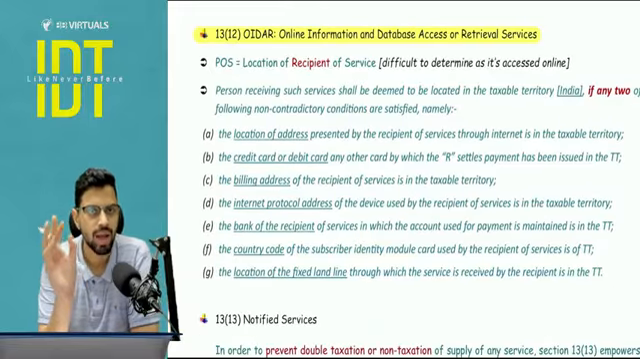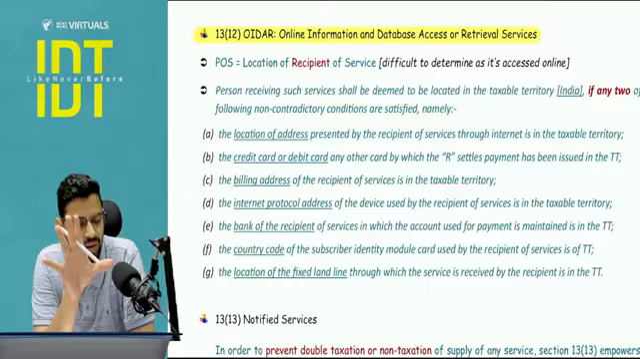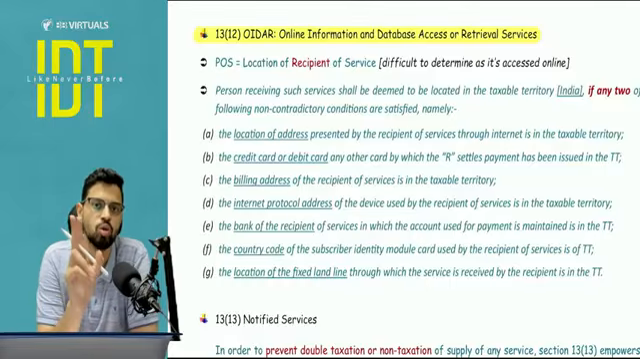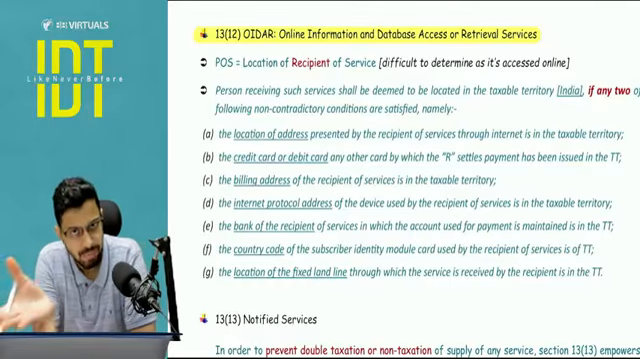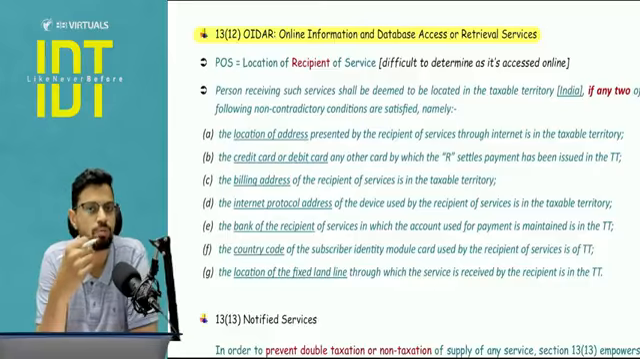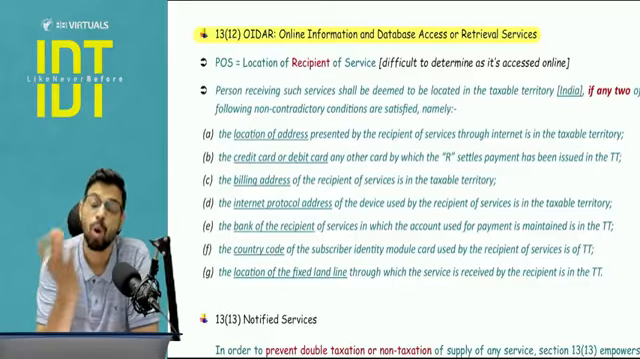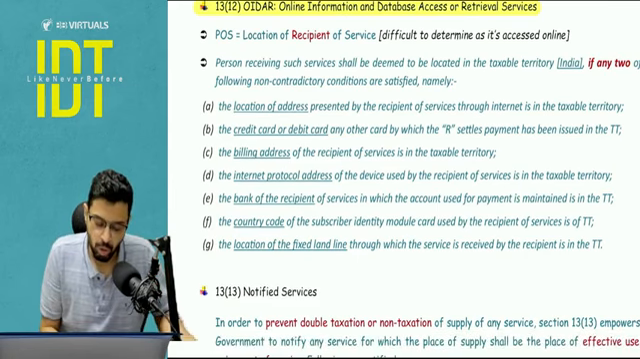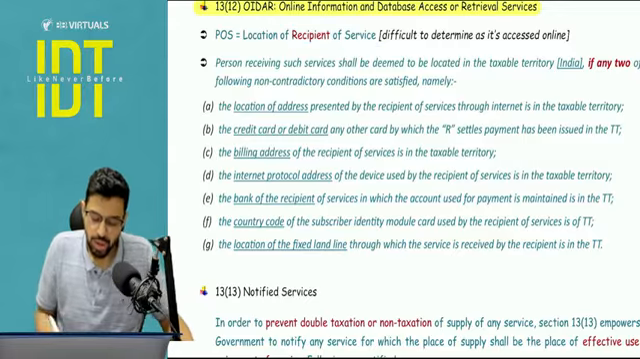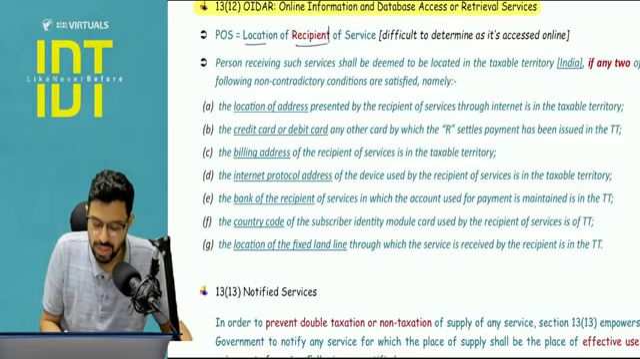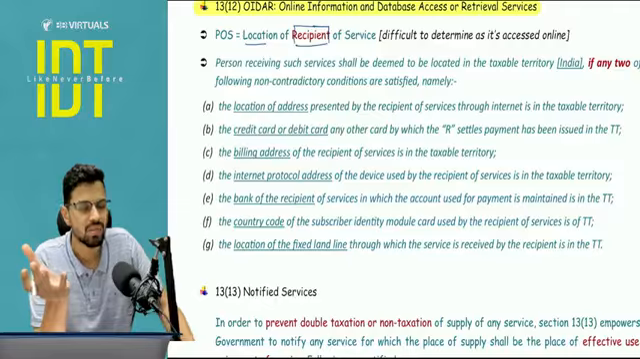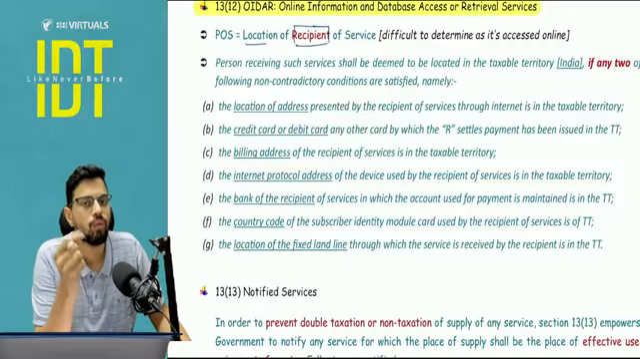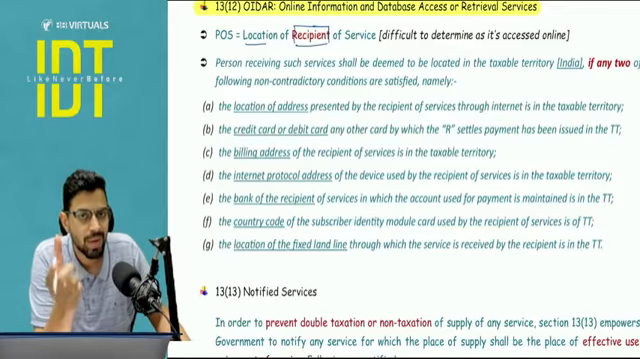OIDAR, you know what is OIDAR? OIDAR is services by use of internet and IT, and impossible to give in the absence of IT. So for example, Netflix, OTT platforms, online advertising, cloud services, online gaming, these are all examples of OIDAR. Now pay attention, here the place of supply will be the location of recipient of the service. But in case of these online services, it is very difficult to determine where the recipient is actually located.